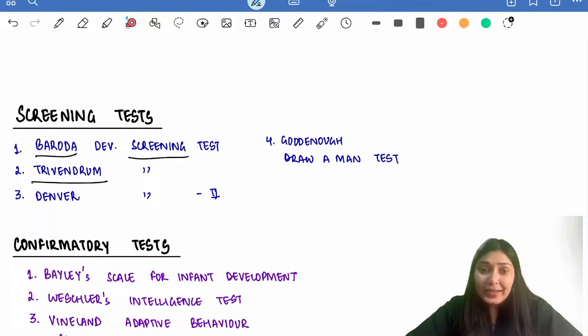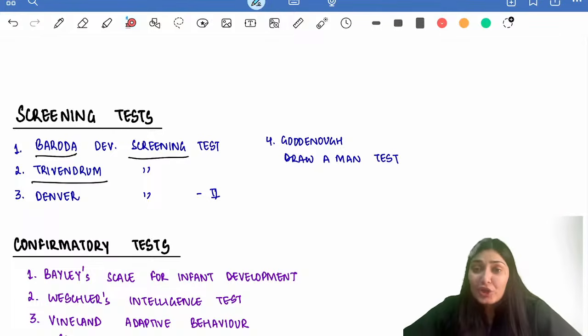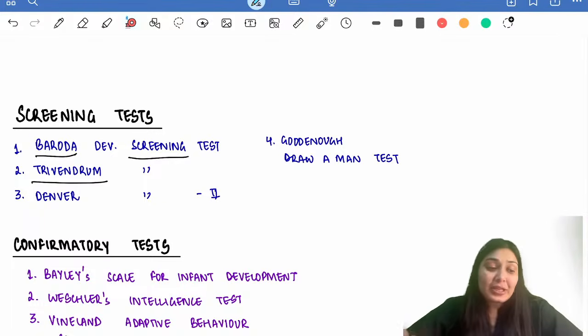Okay, so I think there's no such doubt. This growth and development is a very important topic. Make sure you go on and revise this. This should be on your fingertips if you are planning for any of the exams, be it FMG, be it INI, be it NEET PG. And if there is any doubt, we are here to help you.